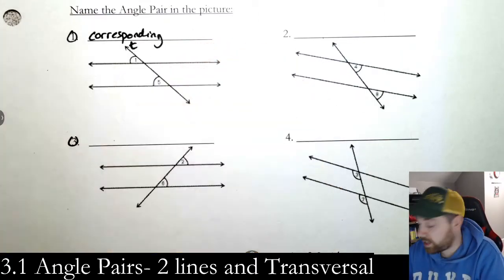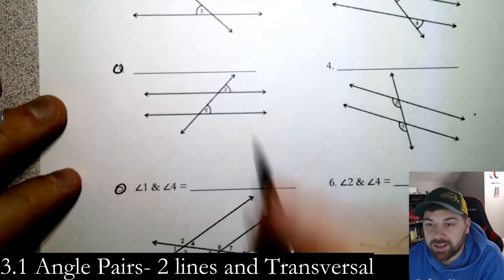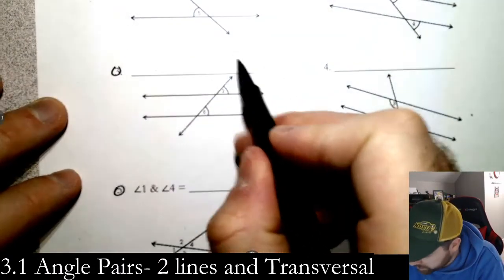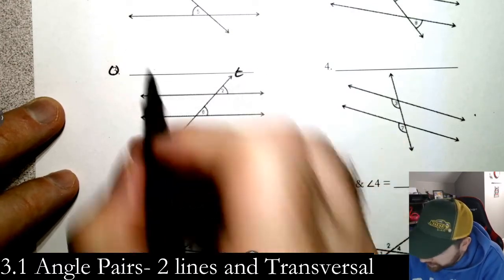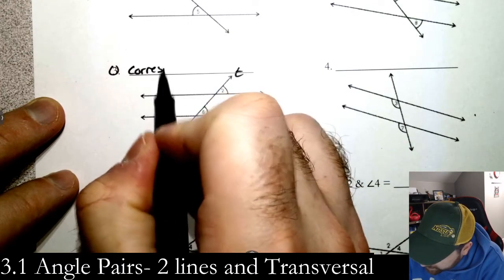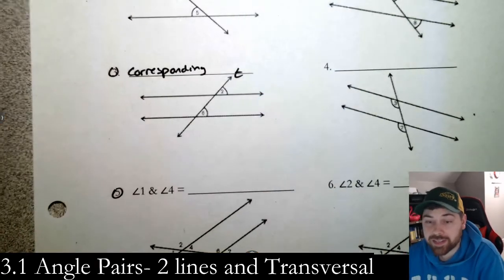Okay, find the picture in the table that looks like it. Number 3. Again, the same thing, right? We have a transversal right here. They're on the same side, they're on the right, and they're both above. It is corresponding yet again. You should be able to turn these out pretty quickly after you memorize how they look.